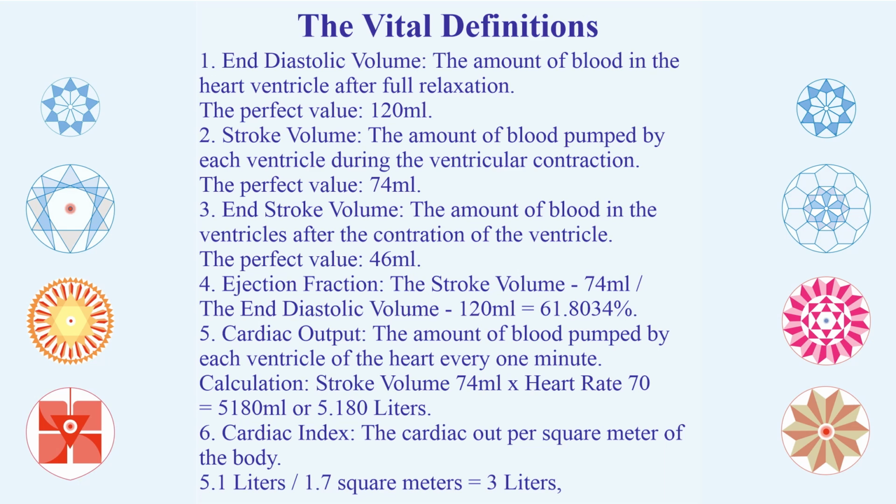Fifth concept is cardiac output. As I told you, the amount of blood pumped by each ventricle of the heart every 1 minute. Calculation is stroke volume of 74 ml multiplied by heart rate of 70, 72, whatever it is, equivalent to 5 plus liters. This is the amount of cardiac output. Sixth concept is cardiac index, the cardiac output per square meter of the body. That could be around 3 liters per square meter.